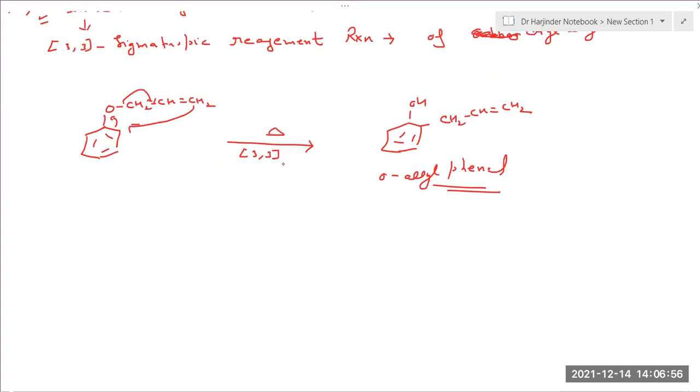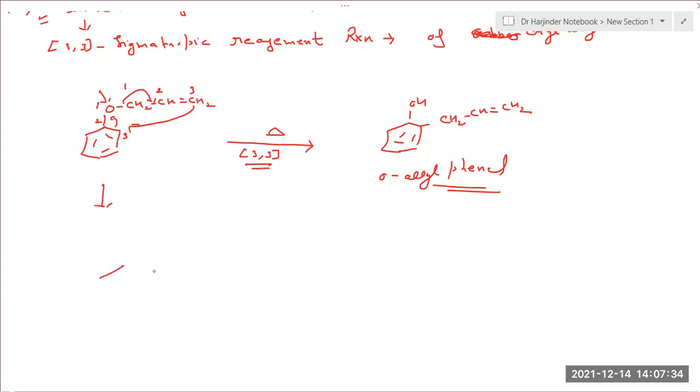And how does this Claisen rearrangement take place? It takes place by 3,3 shift. This atom is your allylic atom. So if you consider this double bond, then this atom is your allylic atom. So we will label it as 1, 2, 3, and this carbon 1, 2, 3. So you can see atom number 3 in your migrating group joins with atom number 3 in your basic allylic chain. So that's why this reaction is a 3,3 sigma-tropic shift reaction. And how it takes place, we have already discussed. It takes place via cyclic transition state.